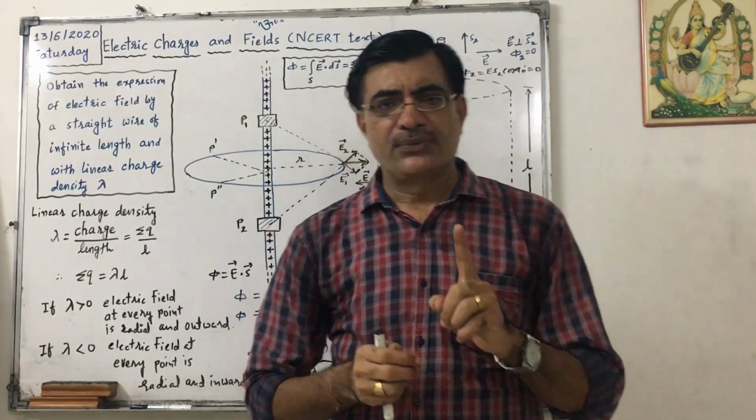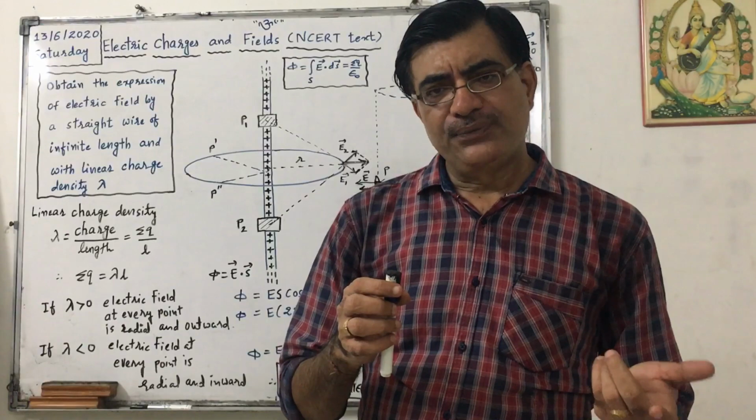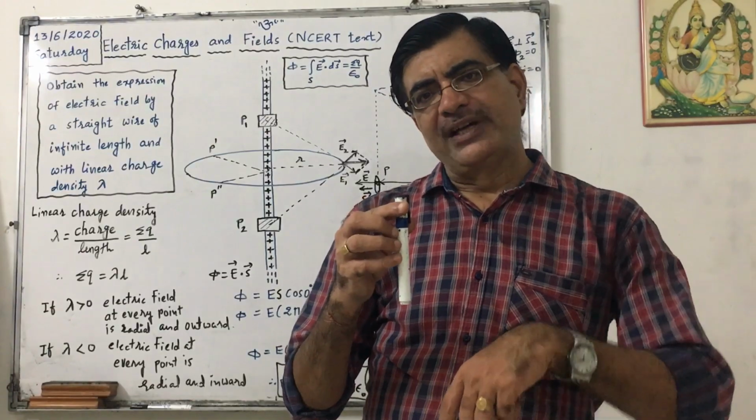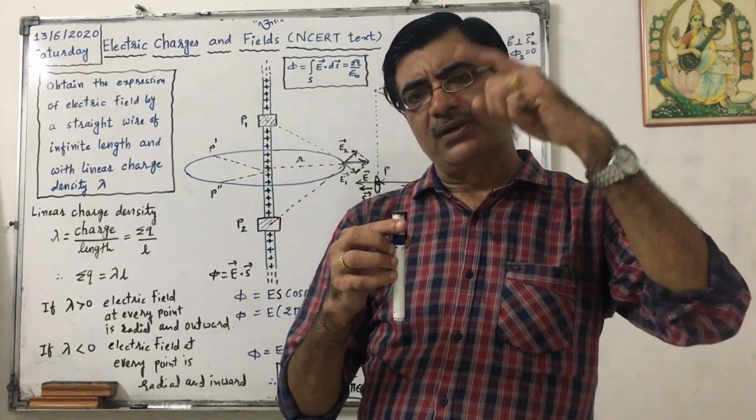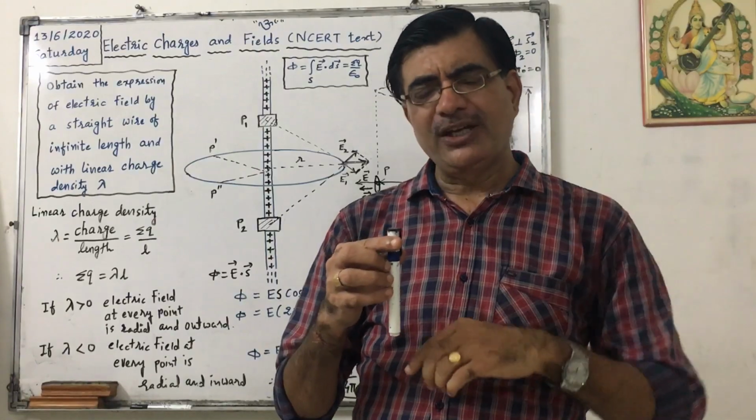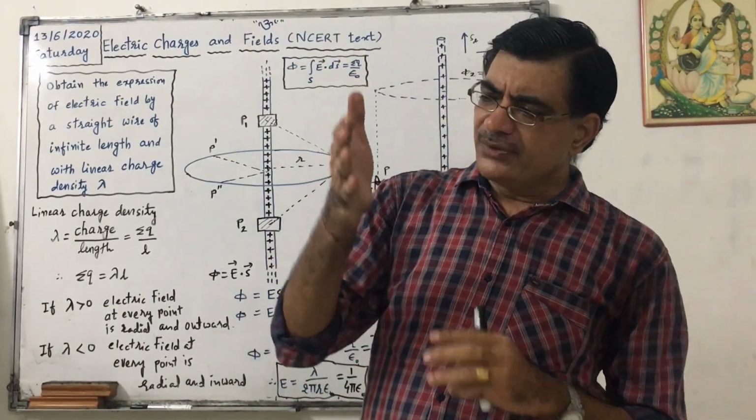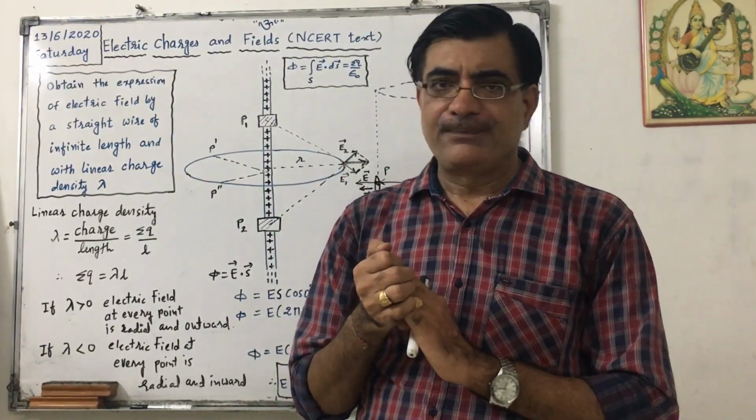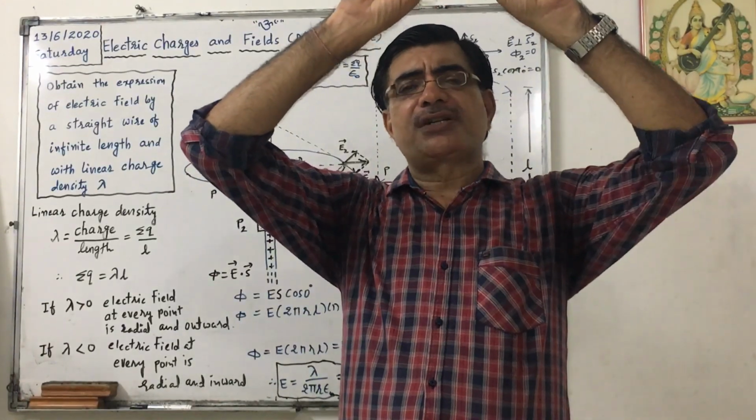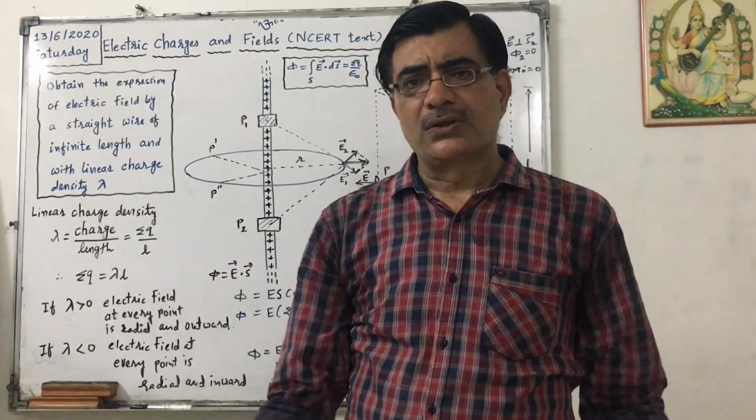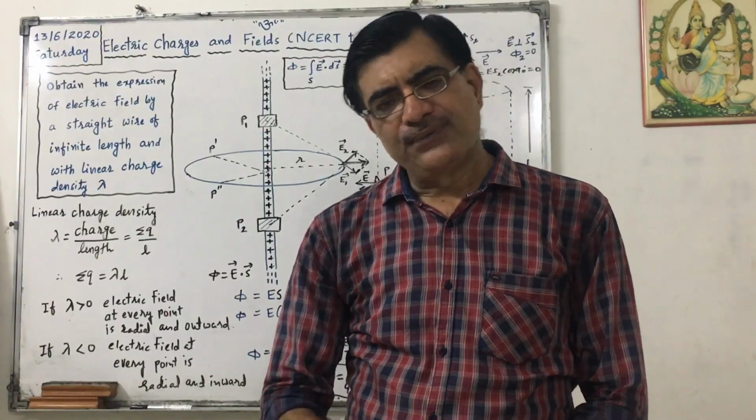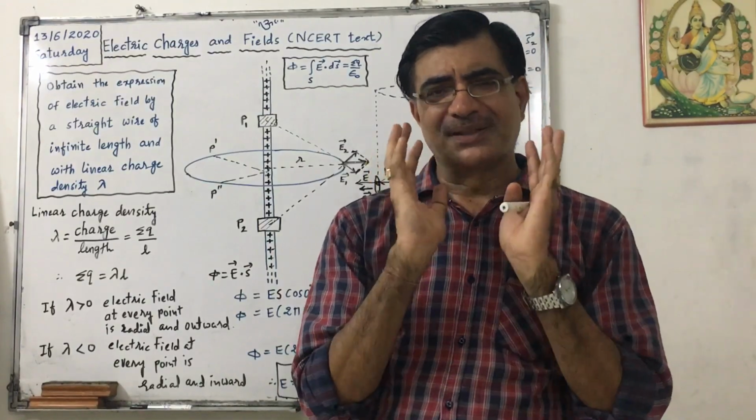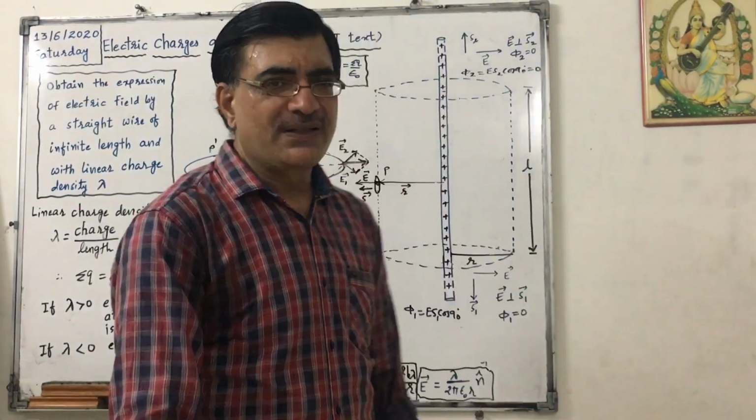I am repeating. First, to find the electric field produced by linear charge distribution on a very long wire, or say of infinite length. Second, continuous charge distribution on a plane of infinite area. Third, continuous charge distribution on a hollow sphere or shell. And fourth, continuous charge distribution on a solid sphere. We are discussing the first one today.